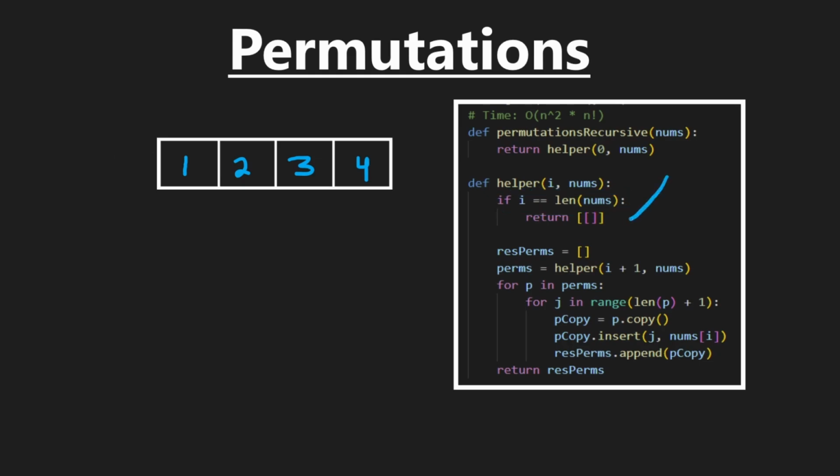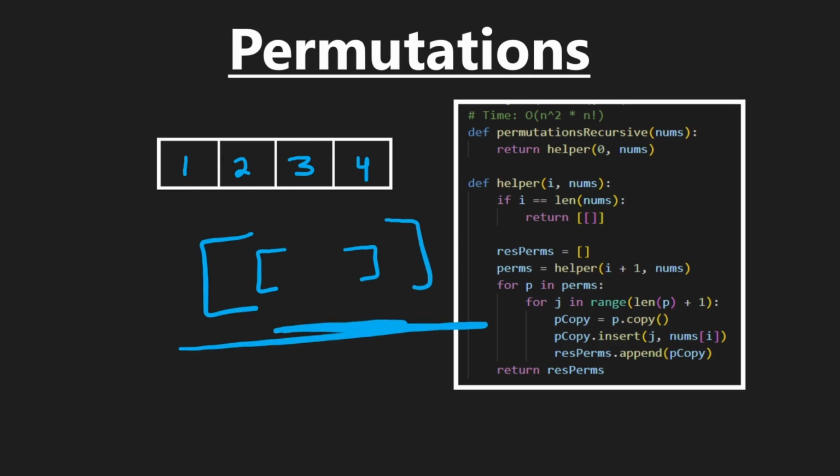We could have actually made our base case here be when I is equal to length minus 1, in which case what we would return is a single permutation with the last value, kind of how I showed in the drawing explanation. We would have returned a 4, a list with just 4 inside it. And actually this list will be inside of another list here, but what we're actually doing here is we're just returning an empty list with an empty list, basically. And then what this will actually do, suppose this is returned from the value I, then it'll be returned back to the call where we're at I-1.